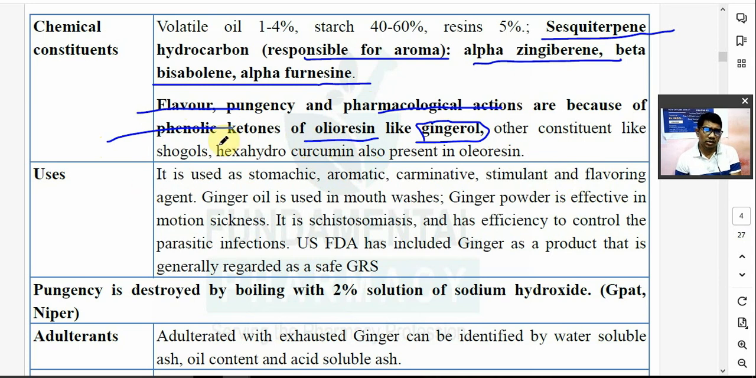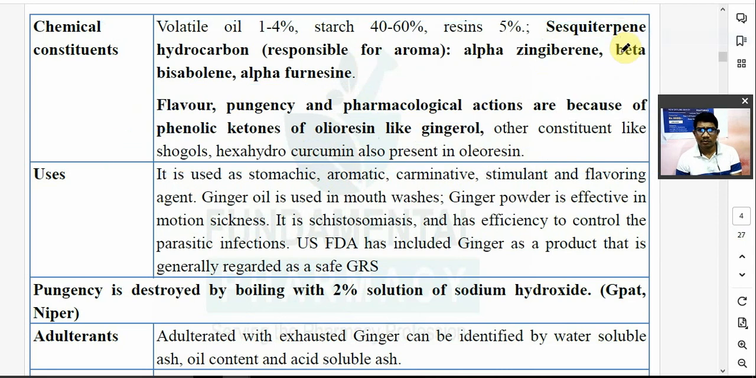Other constituents like shogaol and hydroxycoumarin are also present in the oleoresin. The main component of the oleoresin found in ginger is a sesquiterpene hydrocarbon. You have to remember this. Are you getting it or not? What do you mean by sesquiterpene?